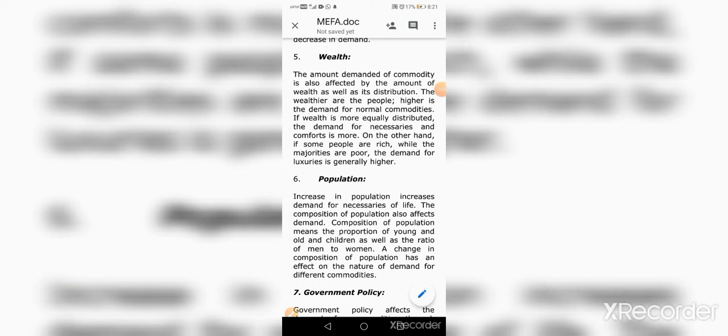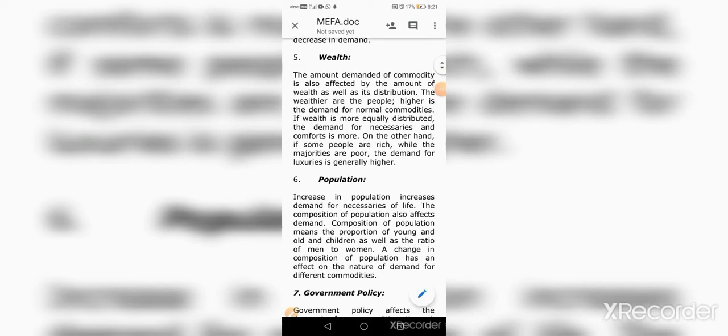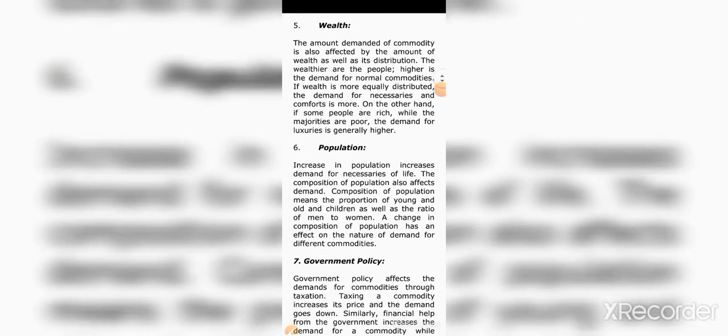That means if the population contains more equally distributed people, that means the wealthier, the higher the demand for normal commodities. If the population contains very rich people, the demand for luxury goods increases. If the population contains poor people as well as middle class people, the demand for necessary goods and comfort goods increases.